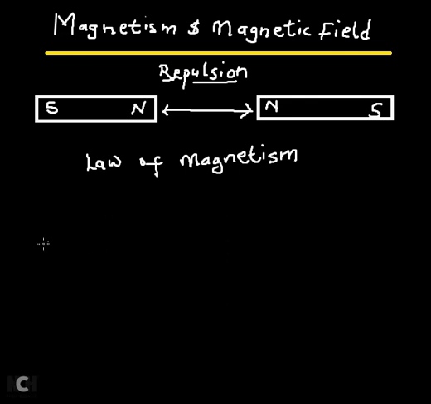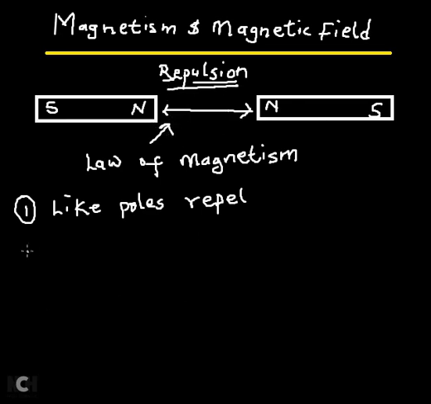So the fundamental law of magnetism says that when you bring like poles together, you are going to experience a force of repulsion. Like poles repel. As you can see here, bringing a north pole close to a north pole in this diagram, you will discover that there's a force of repulsion.